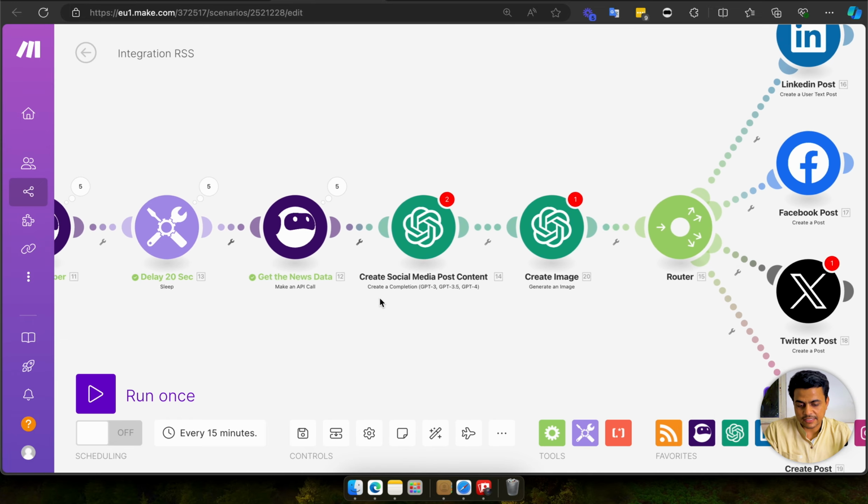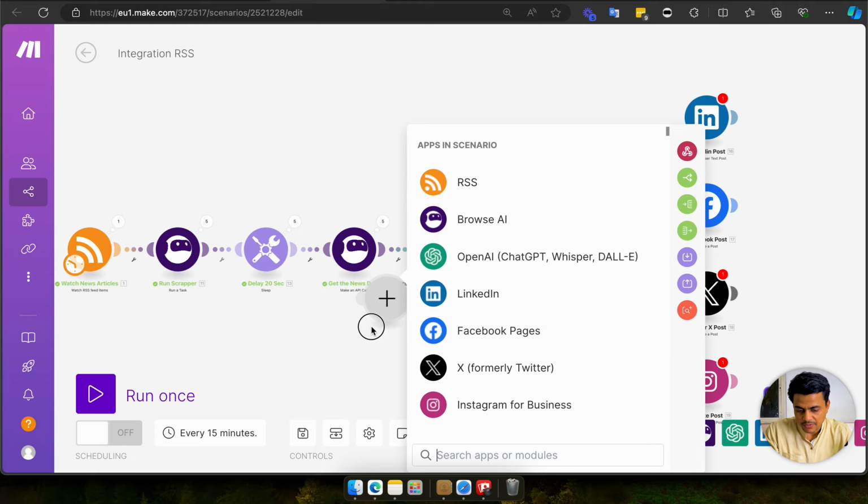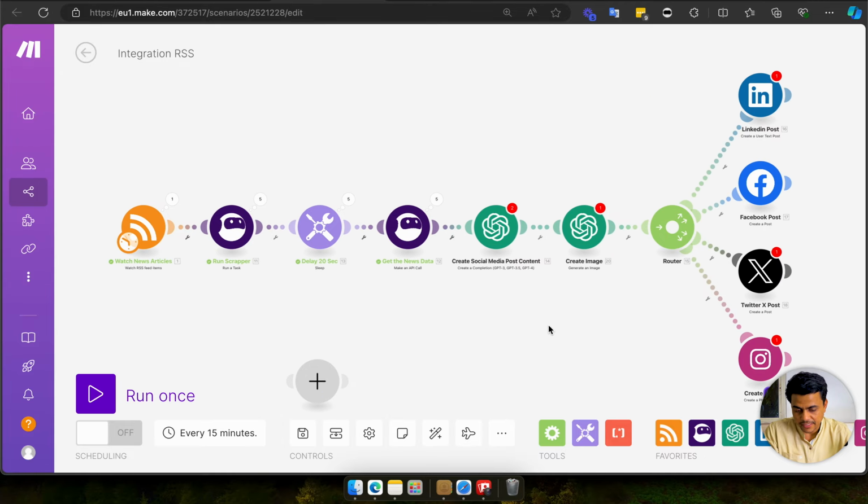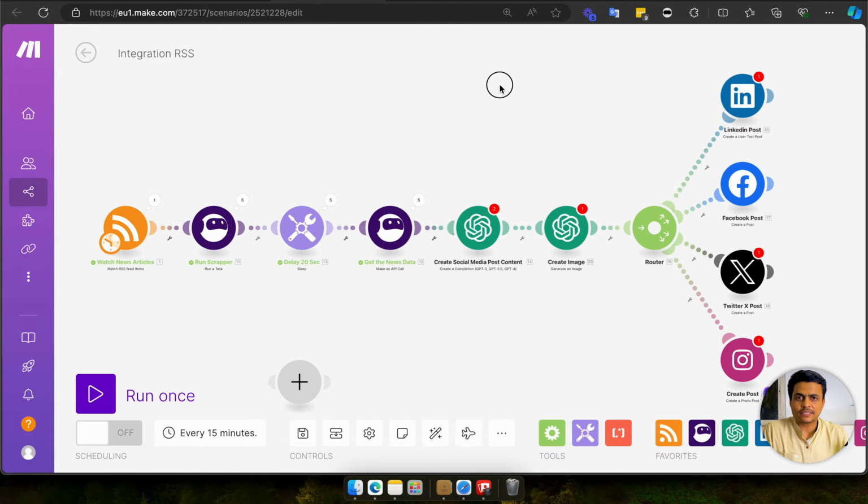And then I added this into a proper ChatGPT module to create content and then create an image, and then finally post it across all the social media platforms. So yeah, these kinds of automations I can do.